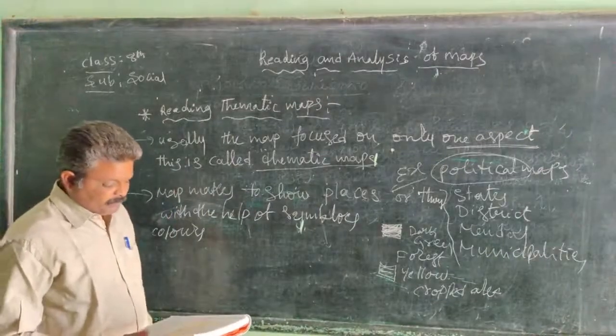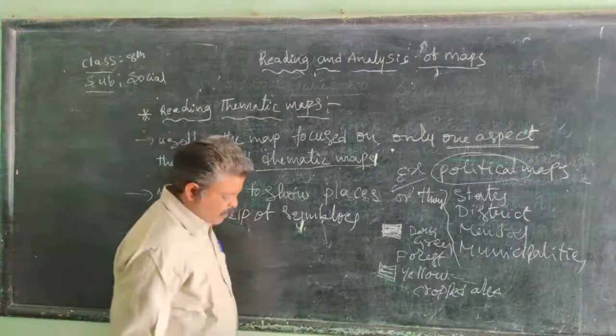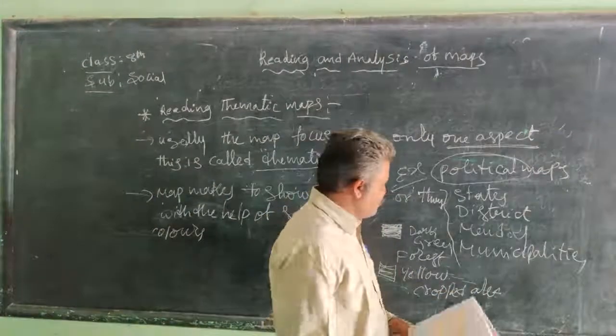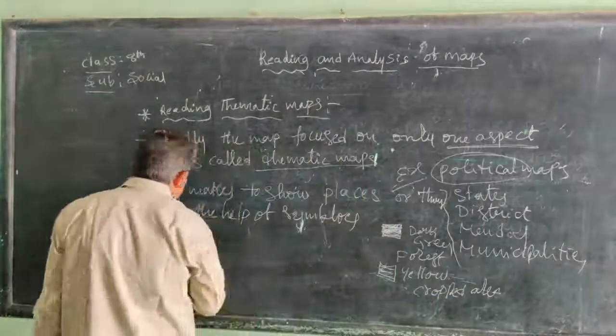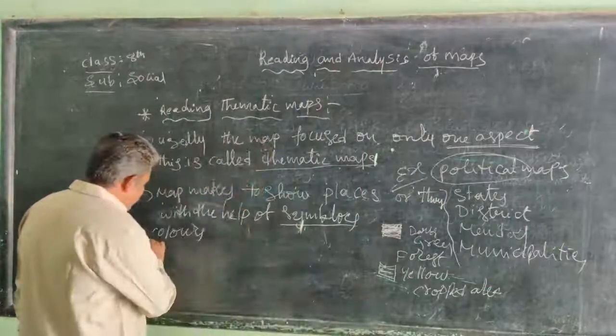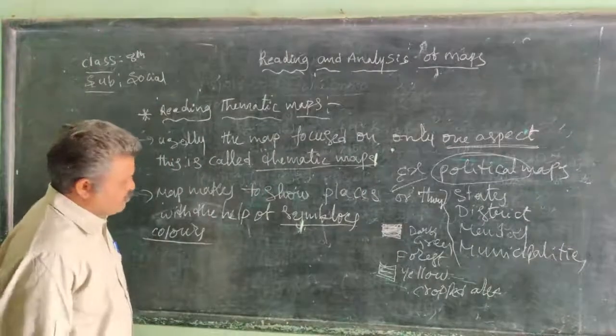Light red is for wasteland, and white and black are also there. This is how map makers use symbols and colors while preparing maps to show different places.